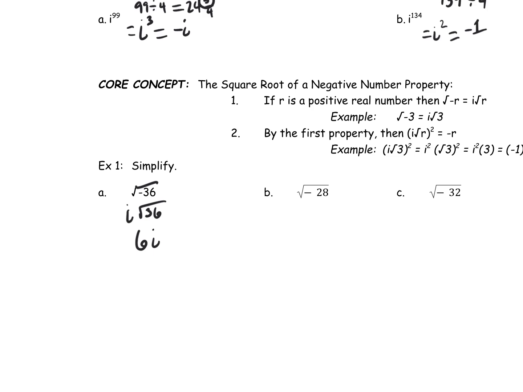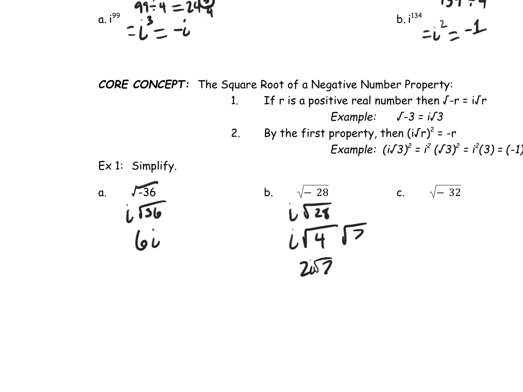So next I have the square root of -28. First step, take the i out, leaves me with the square root of 28. Then I'm going to split that 28 up into the square root of 4 and the square root of 7, because 28 is divisible by 4. It's the biggest perfect square that it is divisible by. And the square root of 4 is 2. So we have 2i square root 7.